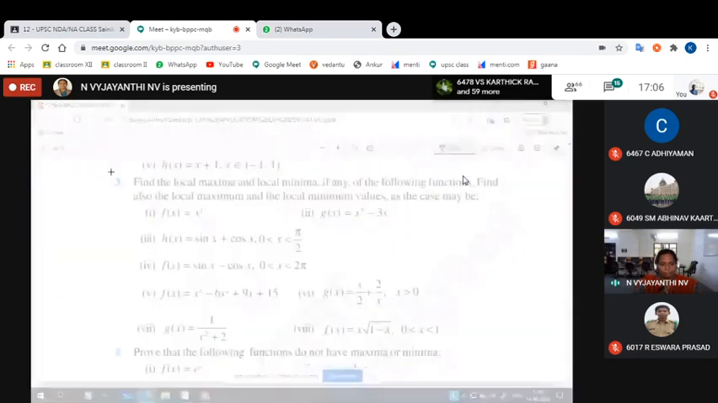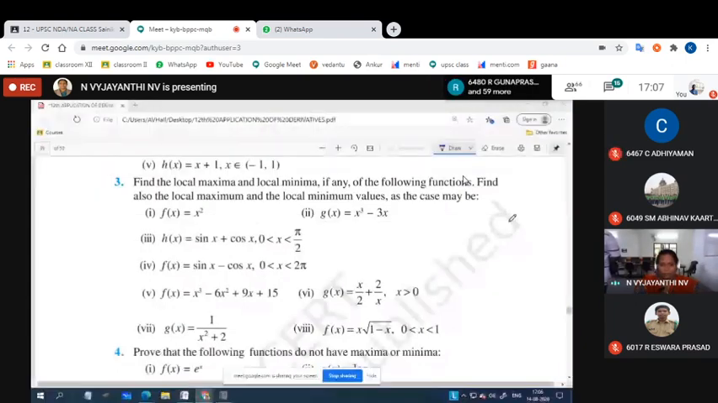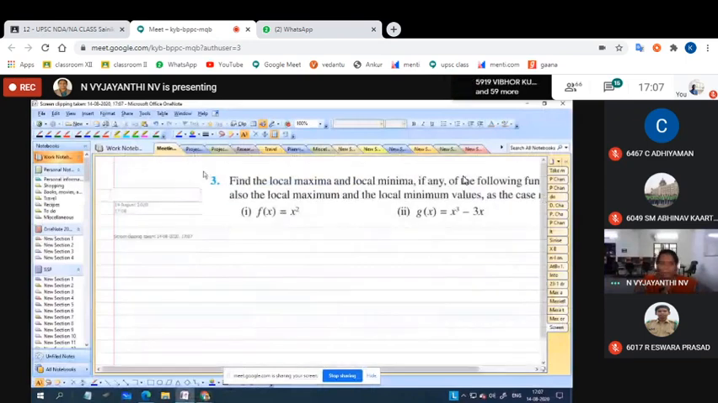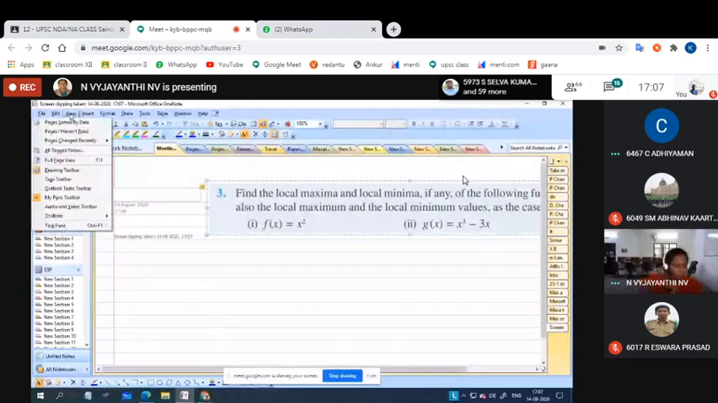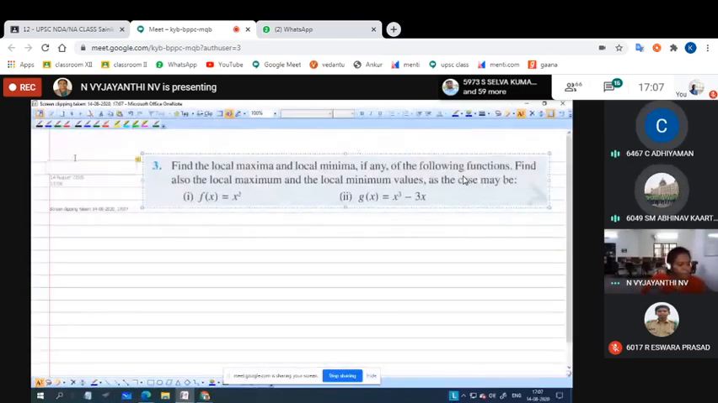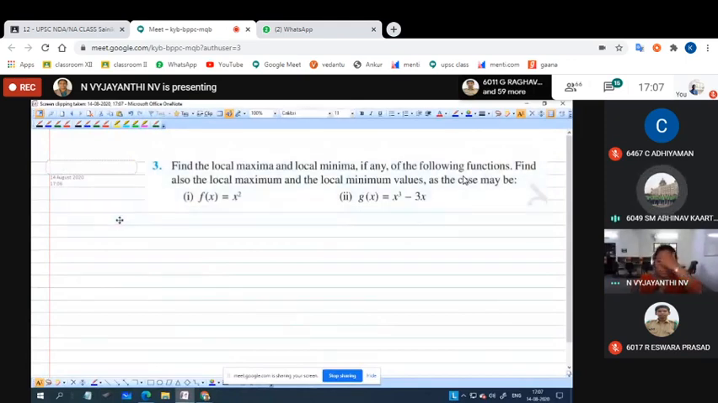Find the local maxima and local minima, if any, of the following functions. Read out the question. Find also the local maximum and local minimum values as the case may be.